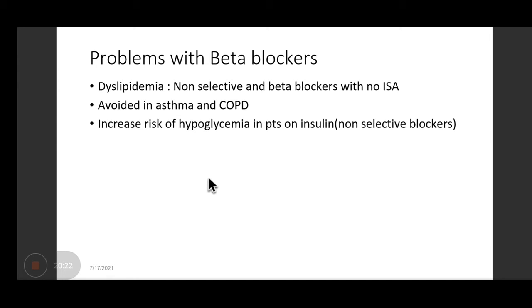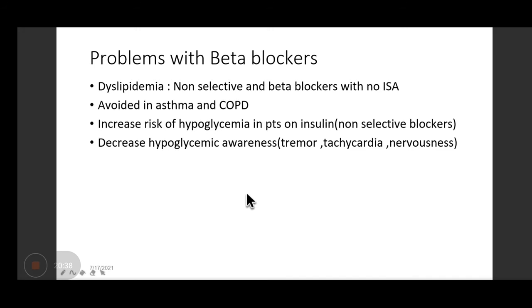or COPD, because non-selective ones can block the beta 2 receptors in the bronchial muscle, which are responsible for causing the bronchodilation. Third thing is they increase the risk of hypoglycemia in patients on insulin, but it's again seen with the non-selective beta blockers. Hypoglycemic awareness is also decreased.